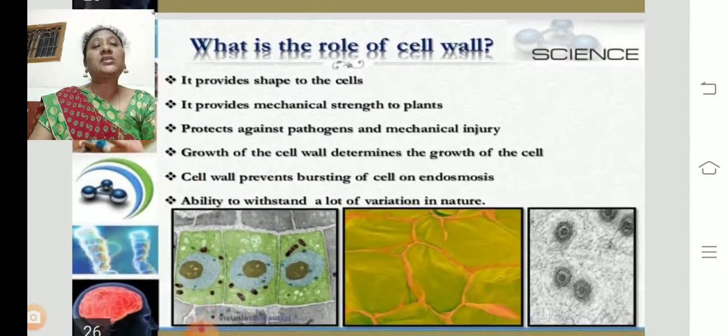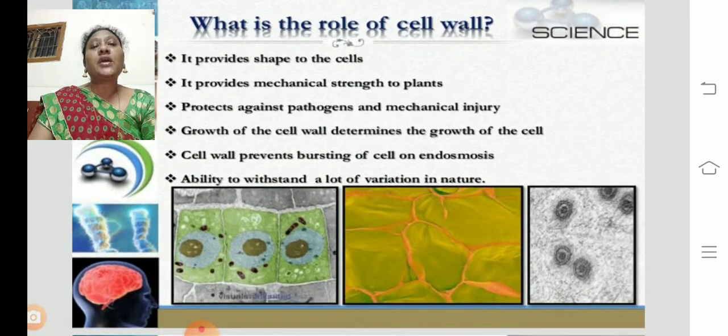Now let us see what is the role of the cell wall. It provides a particular shape to the cell. It provides mechanical strength to the plant. Mechanical strength means, when there are heavy blows of wind, the branches of trees and plants swing very heavily, but they won't be broken. Even when we pluck flowers from trees, we bend the branches, and they will not be broken because of this mechanical strength.